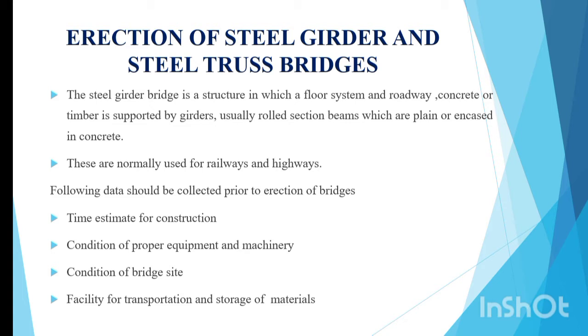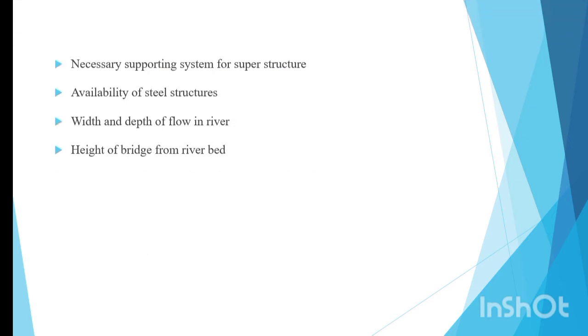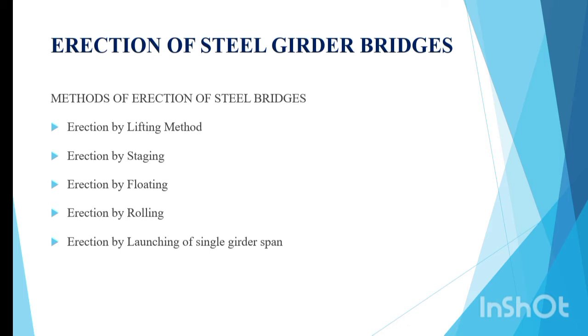The following data should be collected prior to erection of bridges: time estimate for construction, condition of proper equipment and machinery, condition of bridge site, facility for transportation and storage of materials, necessary supporting system for superstructure, availability of steel structures, width and depth of flowing river, and height of bridge from riverbed.